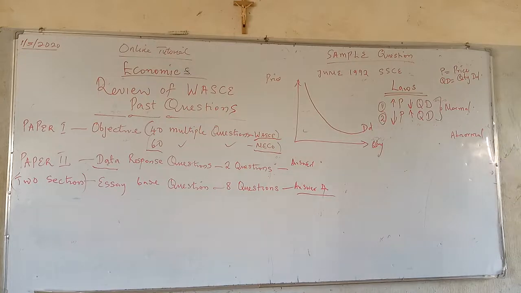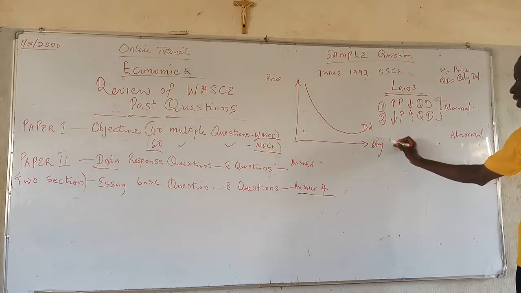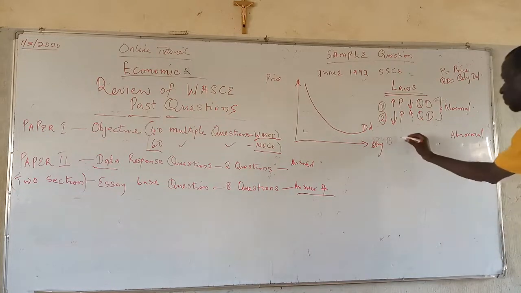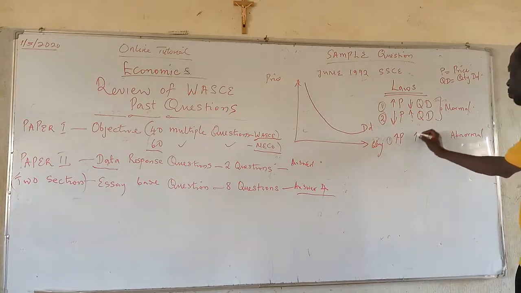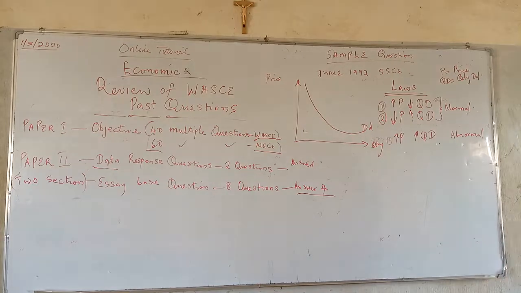Abnormal law. And we have two cases that we can have in this. Number one, when you have an increase in price resulting in an increase in quantity demanded. Instead of having a decrease in quantity demanded, you are also having an increase in that commodity demanded.